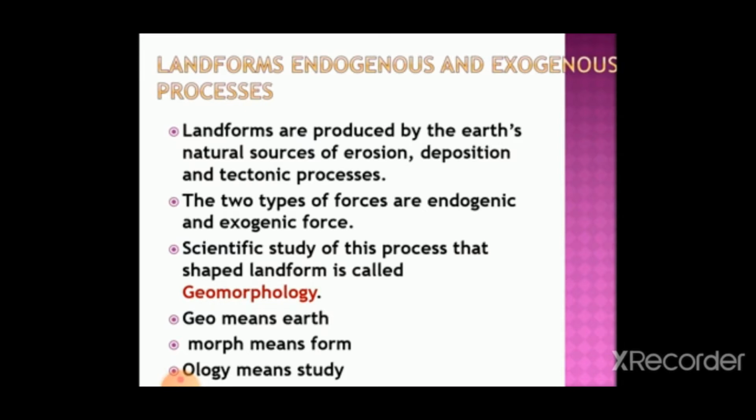So the landforms are produced by the earth's natural sources of erosion, deposition and the tectonic process. So we can say that most of the landforms are formed by the erosion activity, the deposition activity, or the tectonic process, or the process of tectonic movements. The two types of forces are called endogenic and exogenic. We can say internal and external, and the geographical terms used are endogenic force and exogenic force.